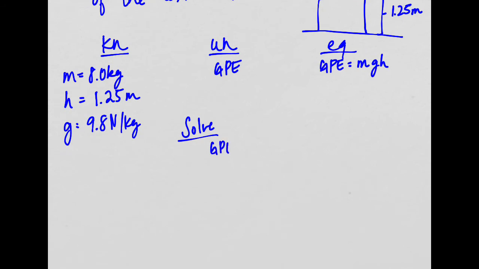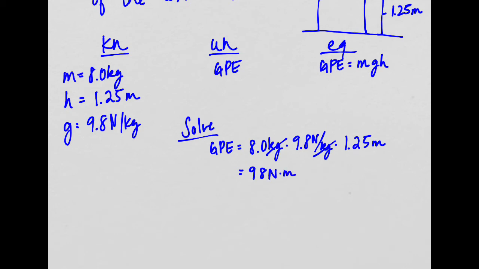We have GPE is equal to mass, which is 8.0 kilograms, times gravitational strength, which is 9.8 newtons per kilogram, times the height, which is 1.25 meters. When I plug that into my calculator, I get 98, and my units cancel to newtons times meter, but I know that that actually equals 98 joules.